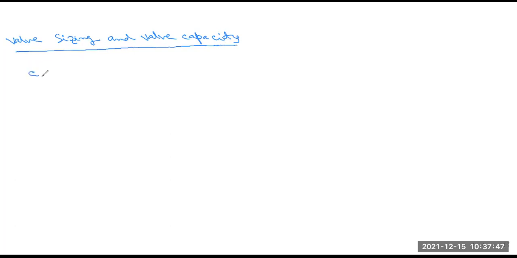So this is basically the general expression, CV equals Q into root over G by delta P, where I will elaborate one by one.